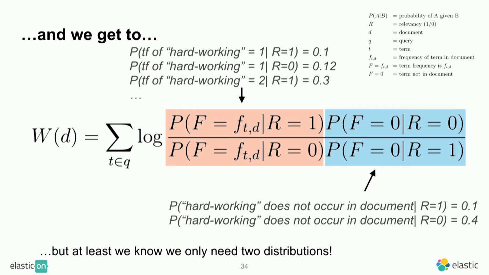And you can, again, think of this as a list. You have a list for every term that is in your corpus, for example, hardworking. And you have a list for the different frequencies: hardworking is 1, hardworking is 2. And then again, for given relevancy is 0 or 1, you have a number for that. If you have that for each term in your corpus, you can just plug this into this equation.